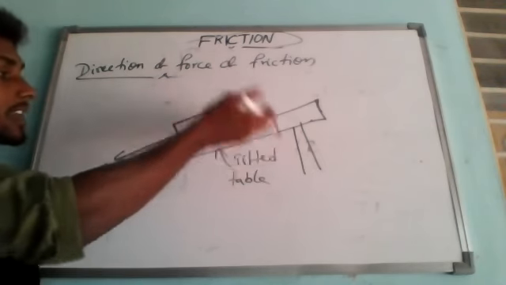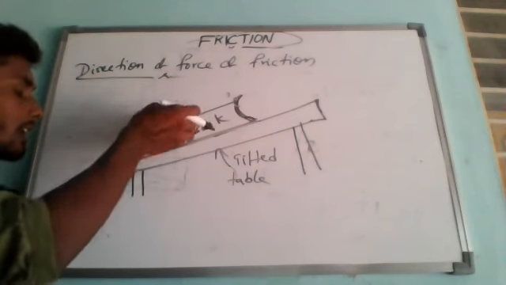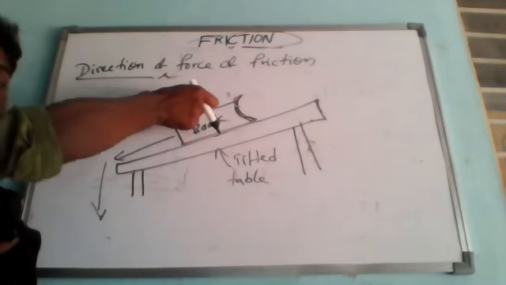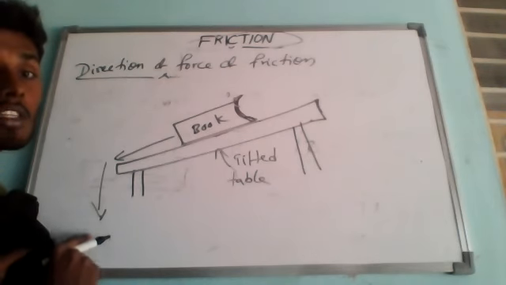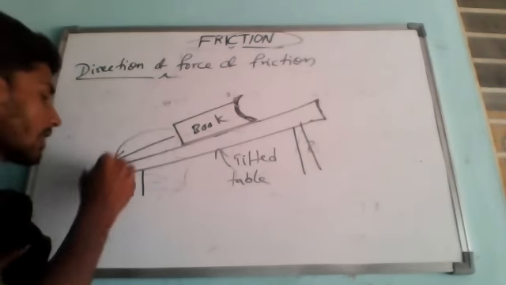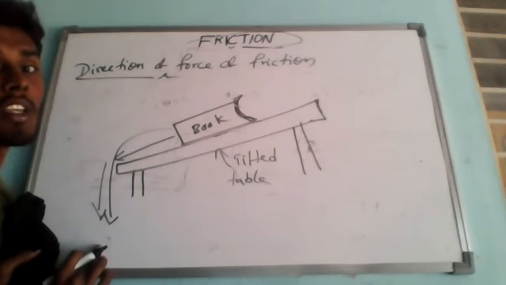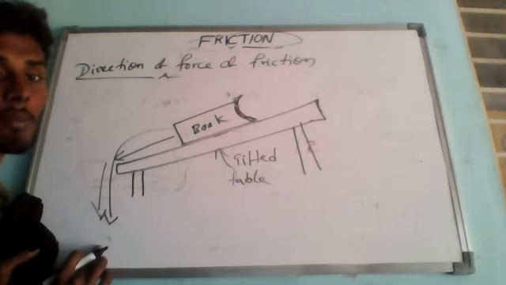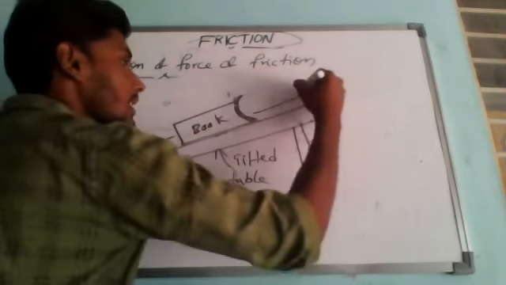Due to this inclined, tilting table, the earth applies some force, trying to pull this book towards itself, understanding? That is what is called the force of gravity, which acts in the downward direction. Since the book is moving in the downward direction, the force of friction must act in the opposite direction, that is, the upward direction.